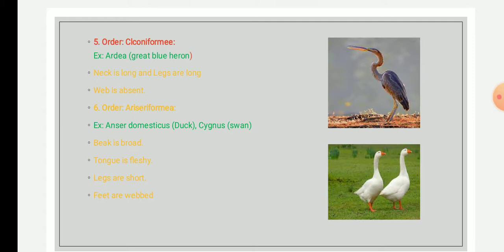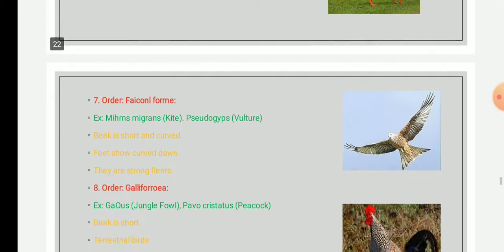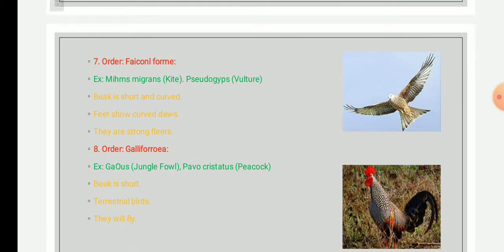The next order is Falconiformes. Falconiformes include powerful predaceous birds like vultures, kites, hawks, falcons, eagles, etc., and they are distributed almost everywhere except Antarctica.